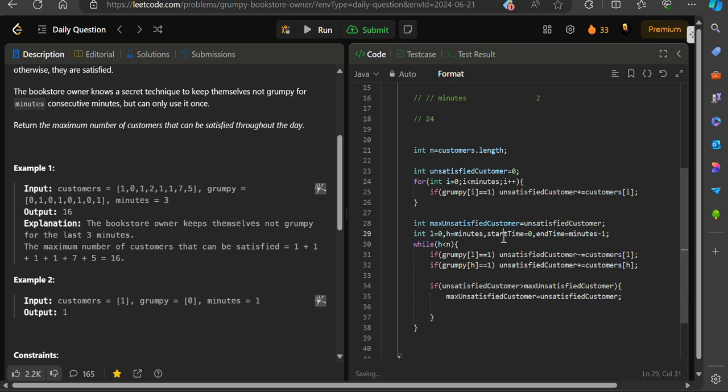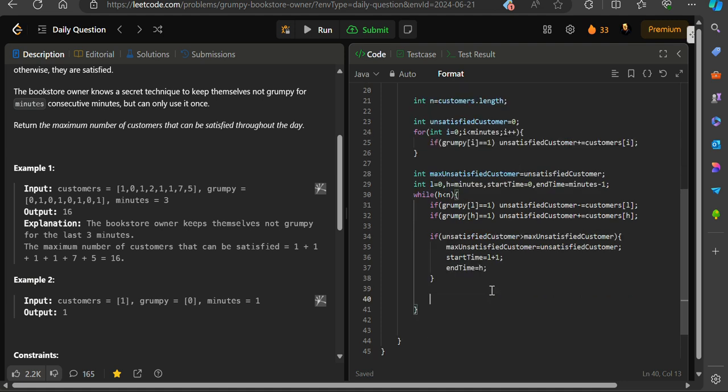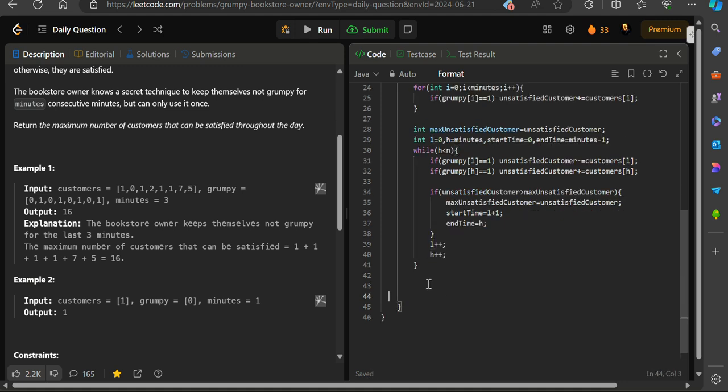And also I need to update the start time and also the end time, because I need to know when my result starts and when the result ends. Now I need to just keep moving the window. So after this I have the time instants for the window of size k that has the maximum unsatisfied customers. Now I have the start time and end time for the max unsatisfied customers.